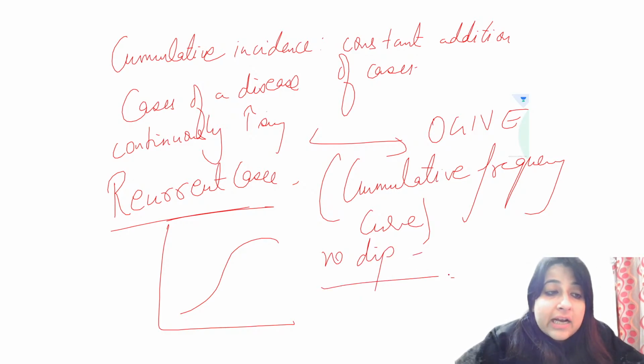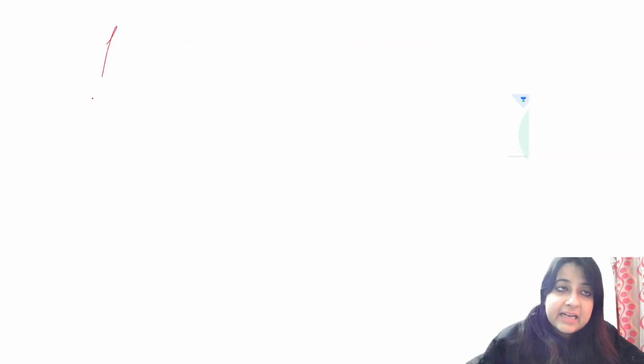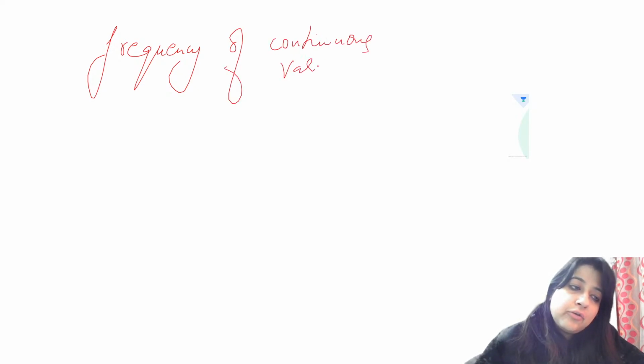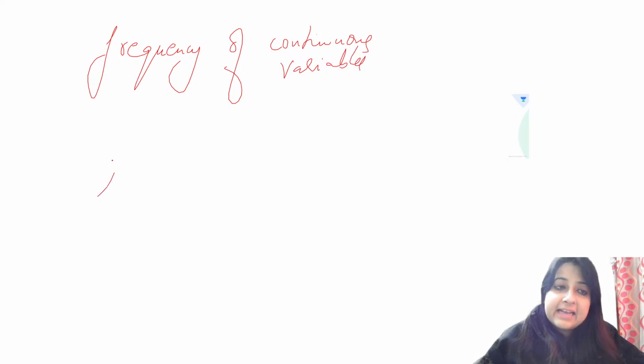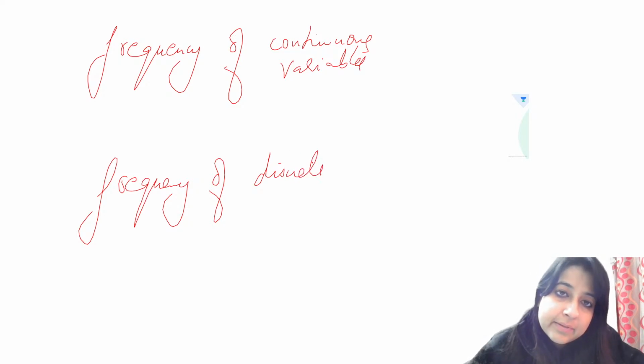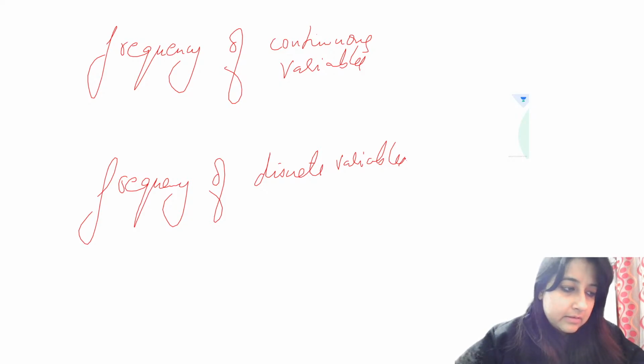But when will your answer be histogram and when will your answer be bar diagram? So again, a buzzword for your upcoming exams, if they write frequency of continuous variables, or if they write frequency of discrete variables, what is the answer?